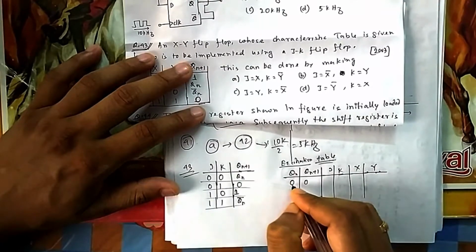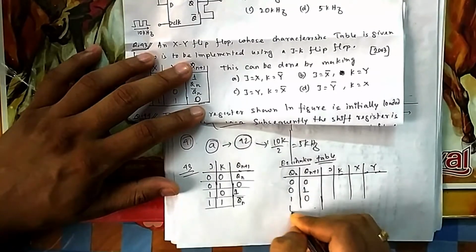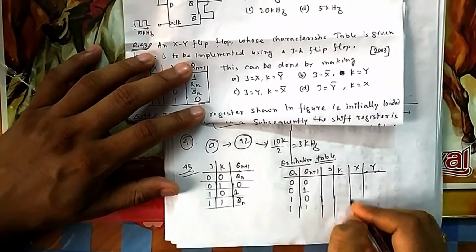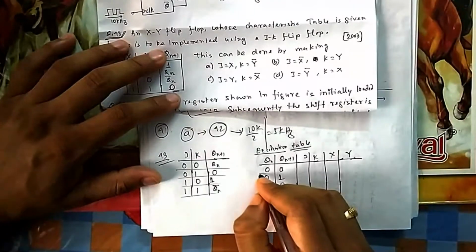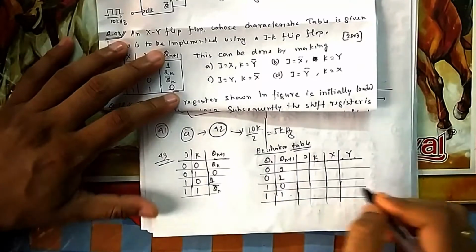So what can it be? It can be 0 to 0. If it is 0, then the next state is also 0. Or 0 to 1, 1 to 0, or 1 to 1. These are the 4 cases that are possible. You just have to write all these cases. Once you write one case and understand it, then you can write the whole excitation